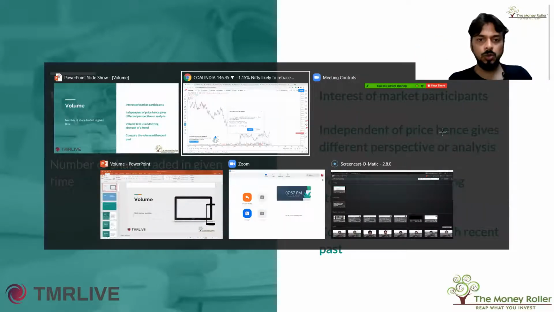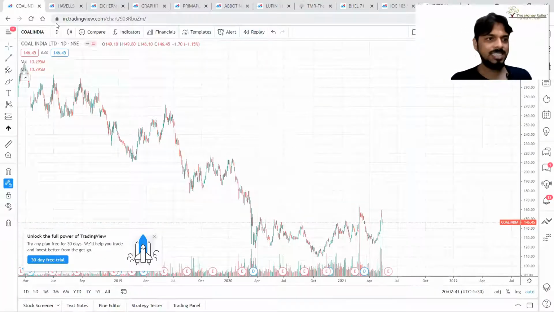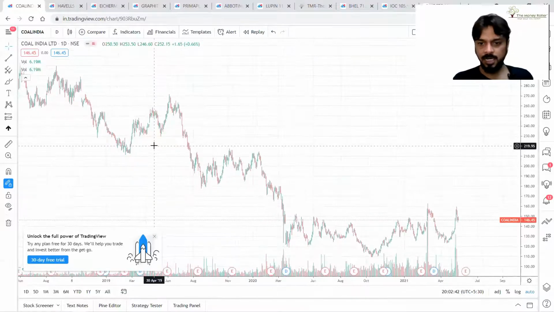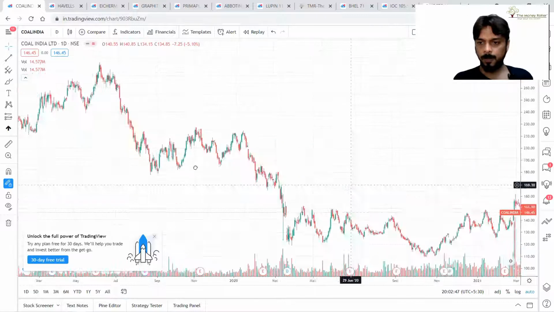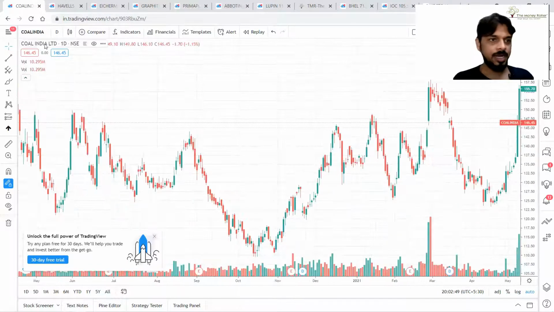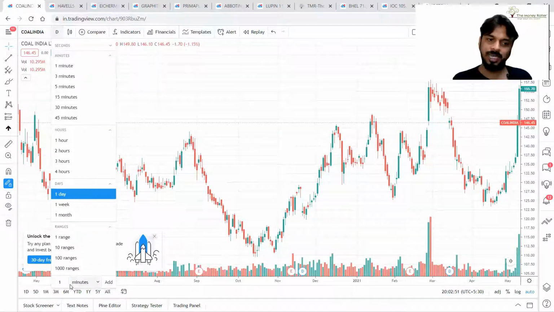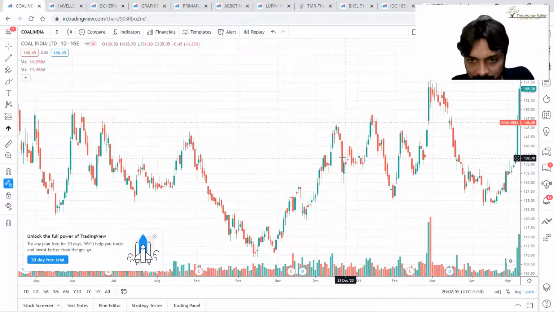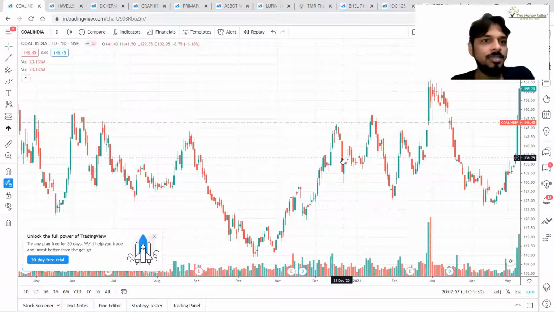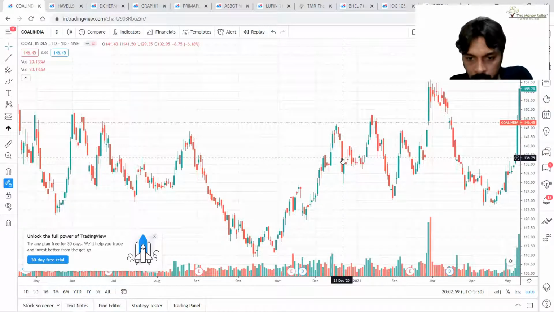So let me show you this. So let's say, yeah, this is a daily chart. This is Coal India's chart, correct? From here, you can select any time frame, correct? So a single candle is nothing but that day's price movement.